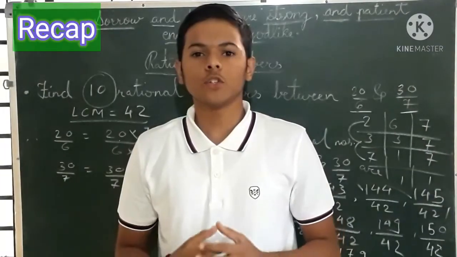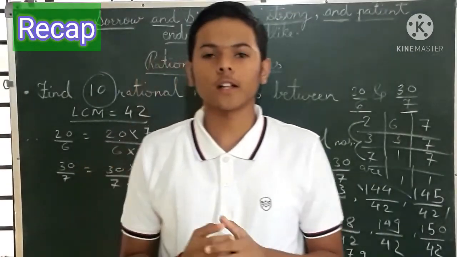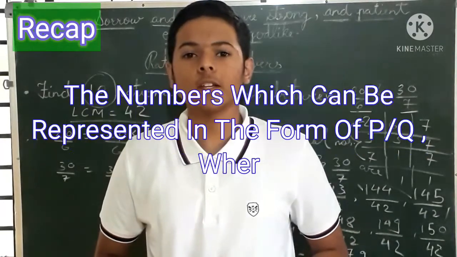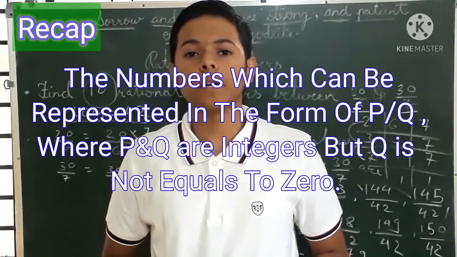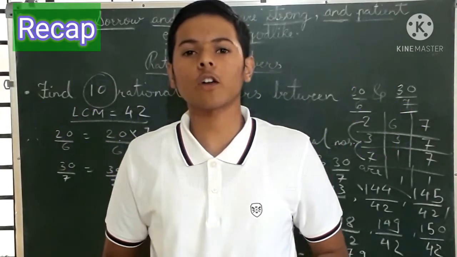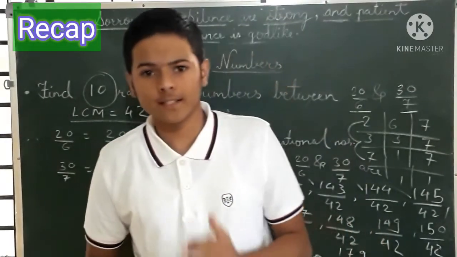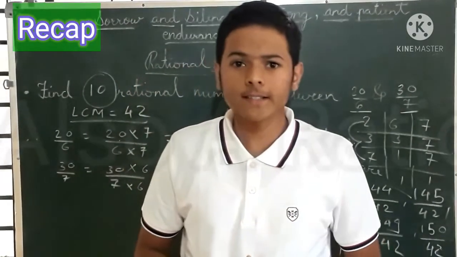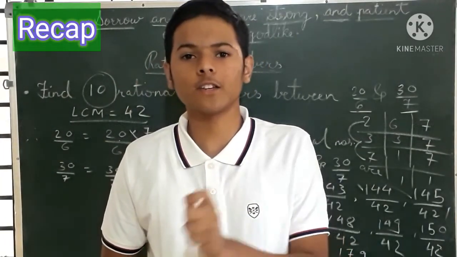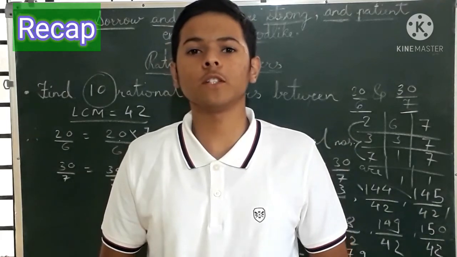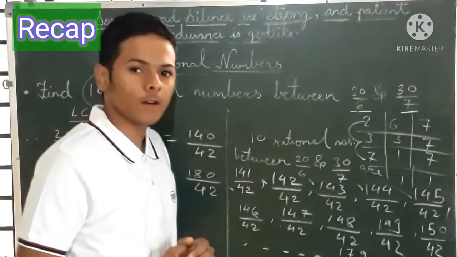Okay. So guys, in today's lecture we have talked about rational numbers. What are rational numbers? The numbers which can be represented in the form of p by q, where p and q are integers but q is not equal to 0, are called rational numbers. We have also talked about 0. Is 0 a rational number? Yes guys, 0 is also a rational number. We can write it in the form of p by q, where p and q are both integers and q is not equal to 0. And then we have solved questions regarding rational numbers.